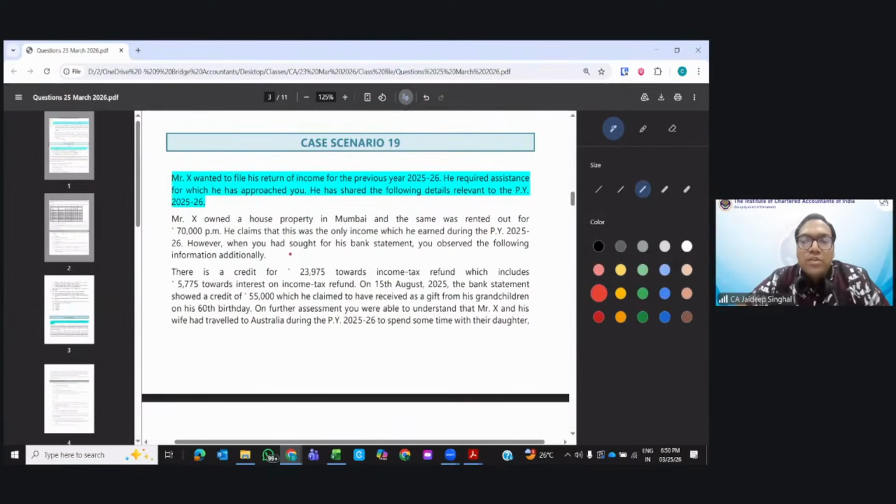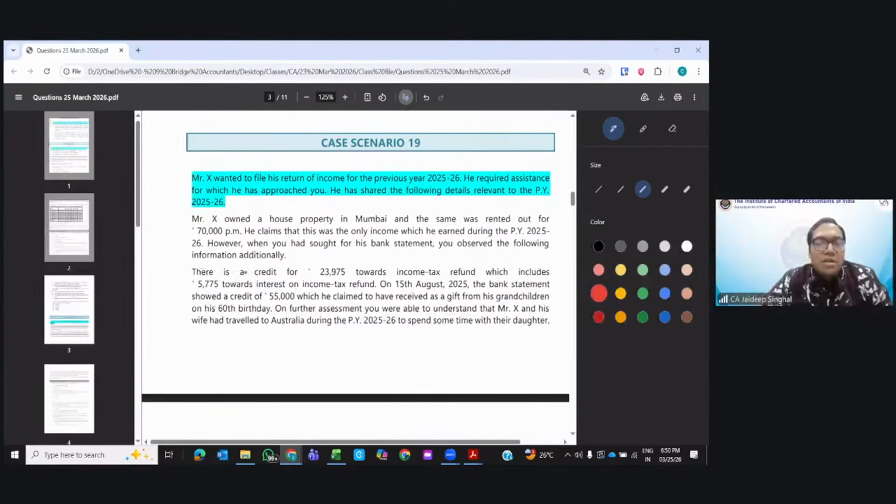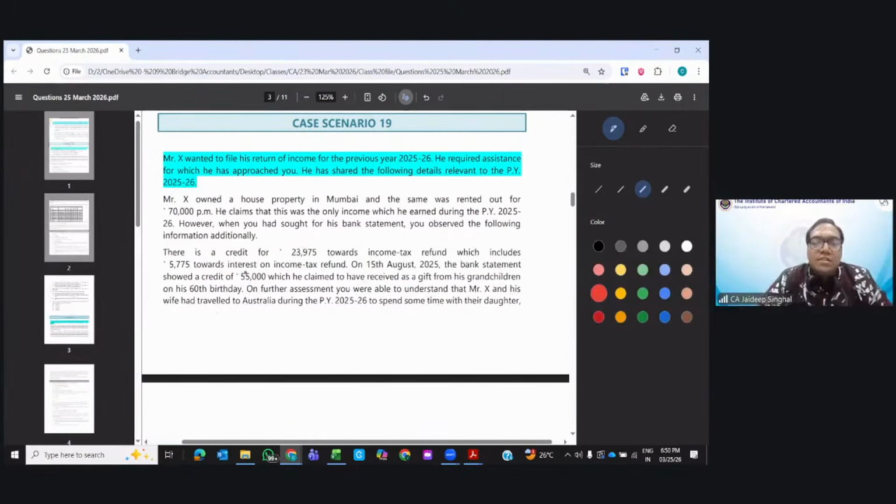However, when you sought his bank statement, you observed the following additional amounts. There was a credit of 23,000, which includes income tax refund, which includes 5,775 as interest on income tax refund. How much is taxable? Interest income is taxable surely.